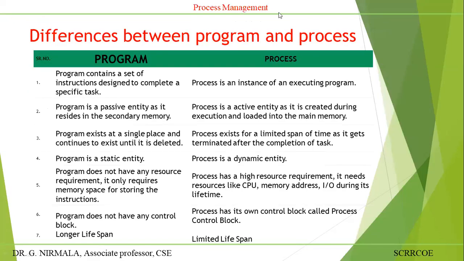Now, see what the differences are between program and process. These are the various differences. You can take a screenshot. A program contains a set of instructions designed to complete a specific task. Program means it performs a specific task. For example, the user wants to calculate the factorial of a given number. That is a task. If you want to execute that task, you have to use a program.